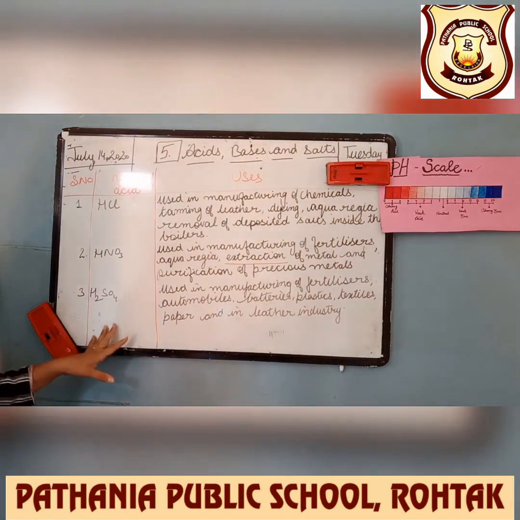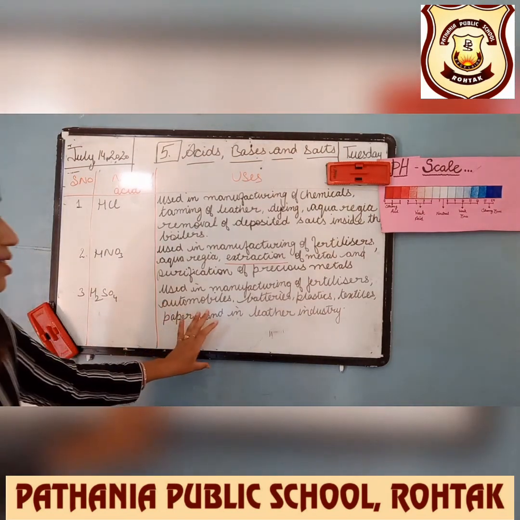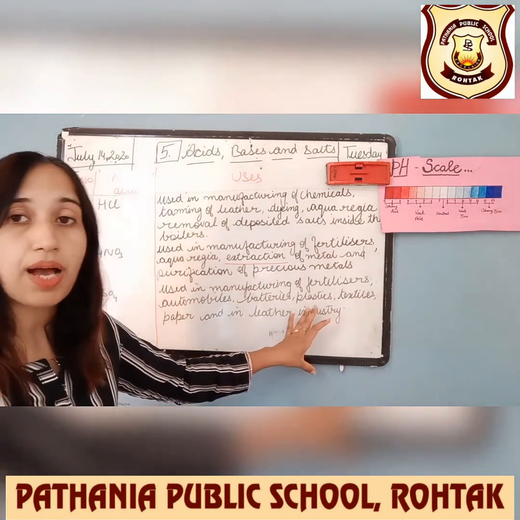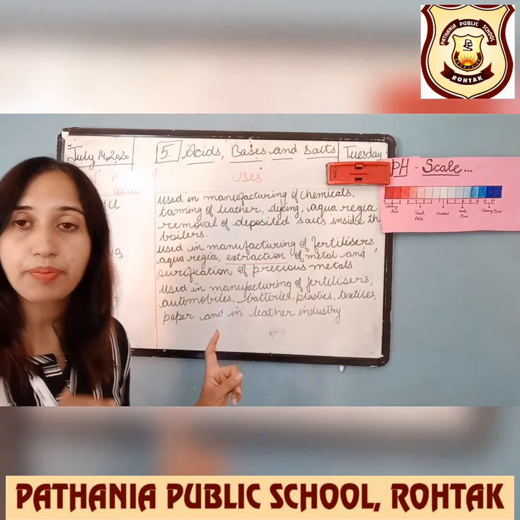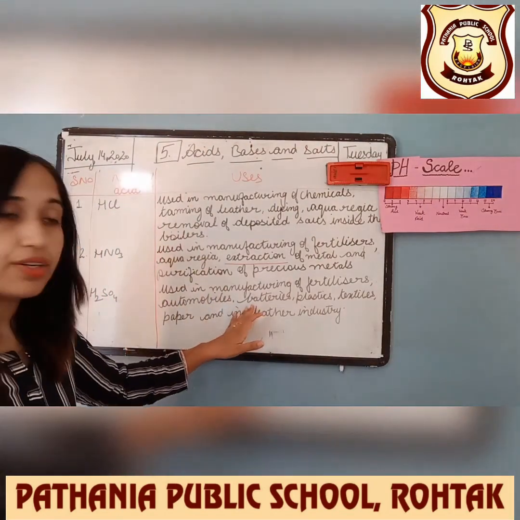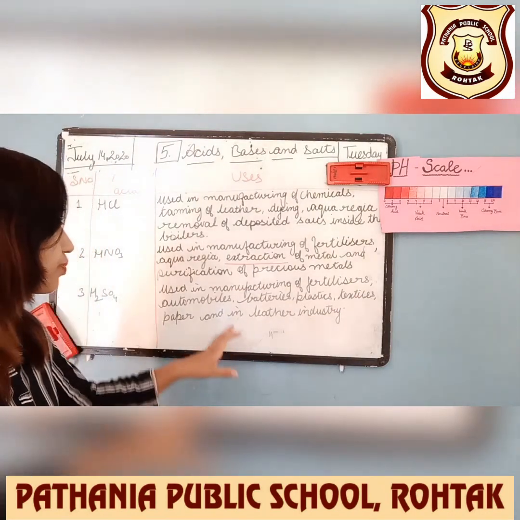Next is H2SO4. This is sulfuric acid. It is used in automobiles, in factories, and in preparing plastics. Automobiles means the factories where vehicles are made. There we use sulfuric acid. Batteries also have acids present in them.